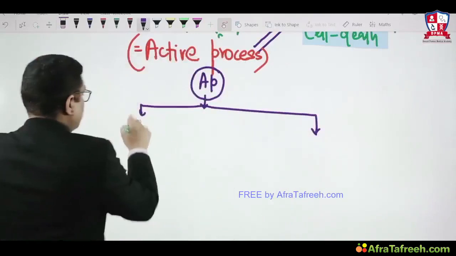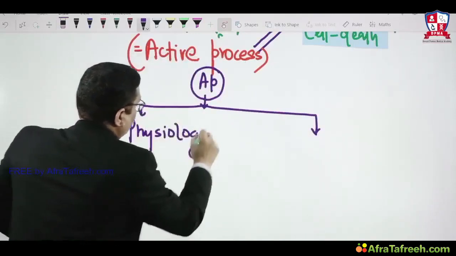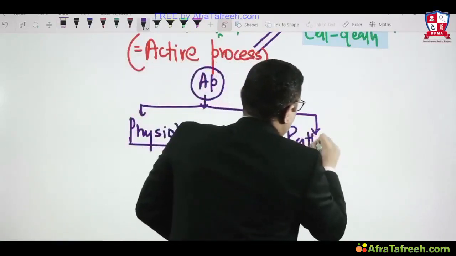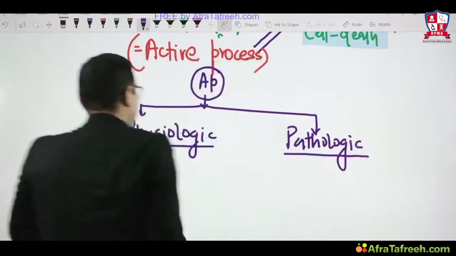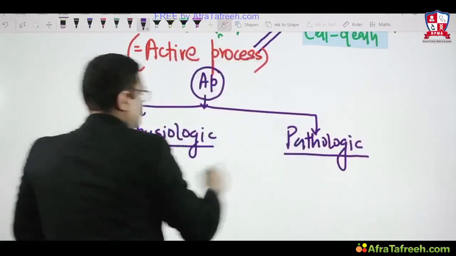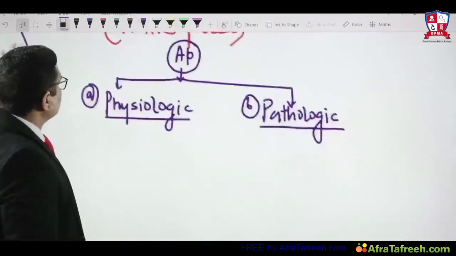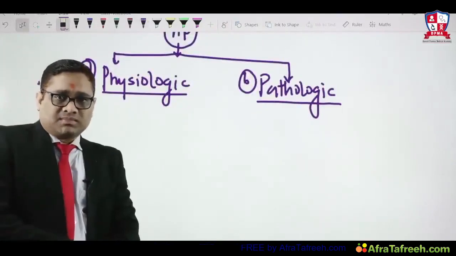We will say that apoptosis is physiologic also, and apoptosis can be pathologic also. So it is both physiologic and pathologic, right? What are the examples of physiologic and pathologic apoptosis?